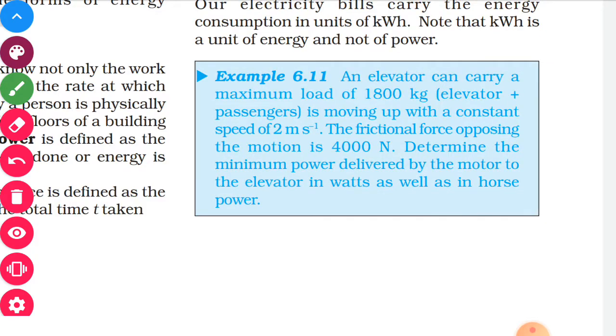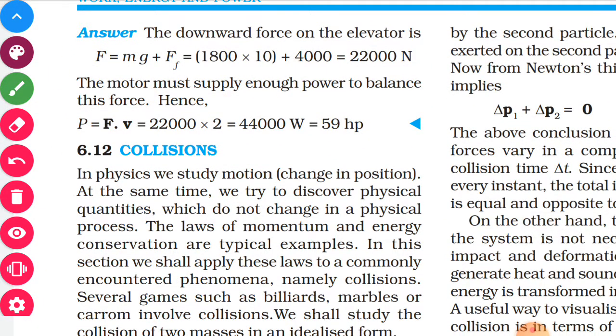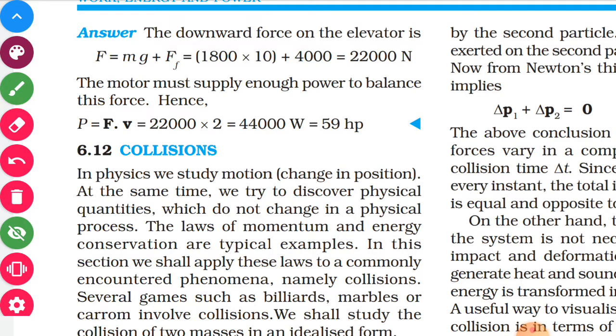Example 6.11: an elevator can carry a maximum load of 1800 kg. The elevator plus passengers is moving with a constant speed of 2 meter per second. A frictional force of 4000 Newton is there. Determine the minimum power. mg is the force of the elevator plus the people, maximum 1800 kg into gravitational acceleration, in the downward direction.